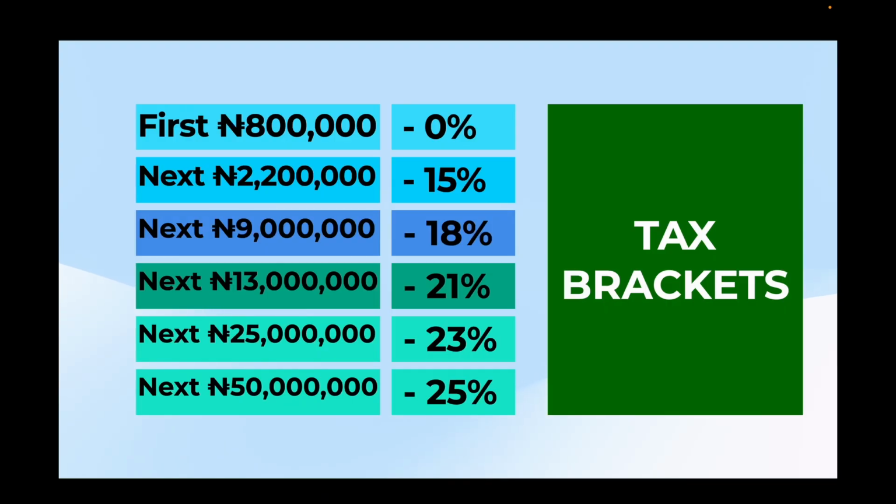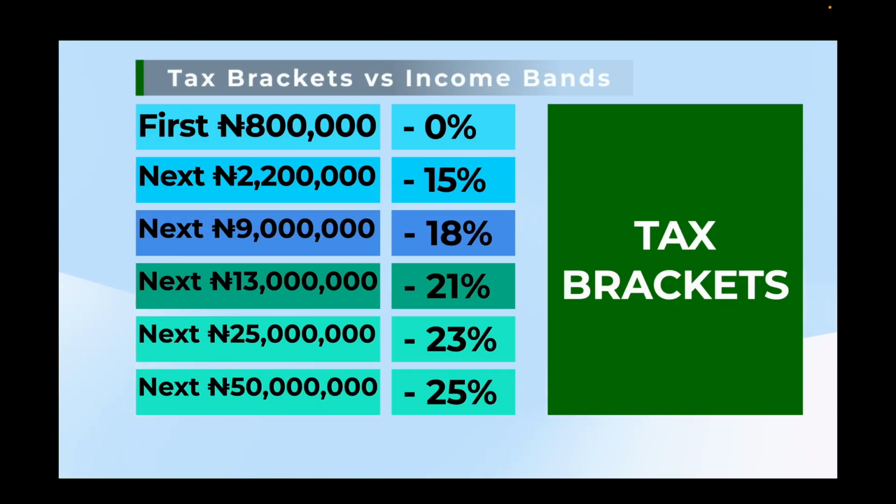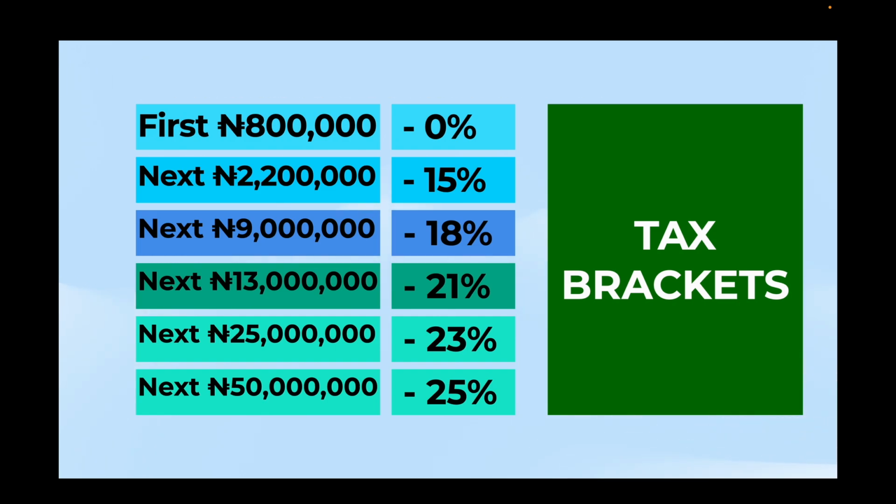So now that you know this, let's talk about the tax brackets. The first thing I want to say is there's a difference between tax brackets and income bounds, and I would explain that in a moment. But let's talk about tax brackets first. Number one thing to take note of is the first 800,000 naira that you earn is non-taxable. That means it is taxed 0%, which means you pay nothing on the first 800,000. But the next 2.2 million that you earn after that is taxed at 15%. Now, this does not mean that the 2.2 million that you earn after the first 800,000 is then taxed at 15%.